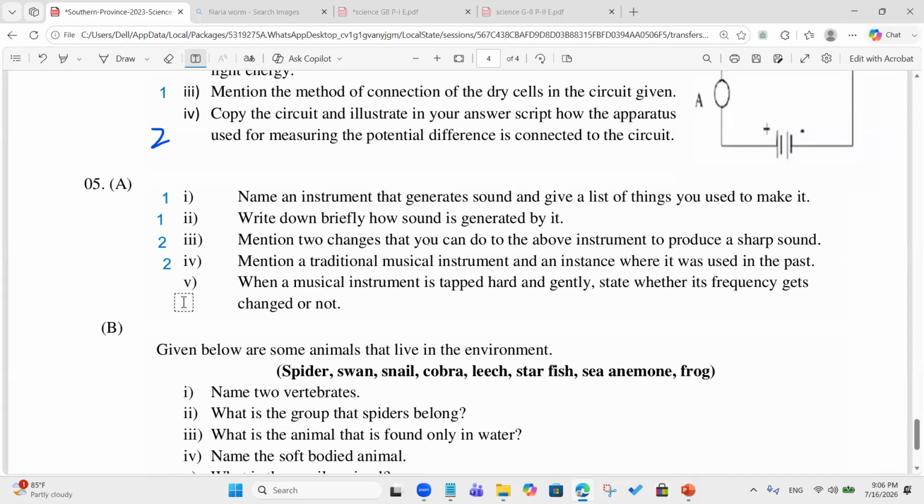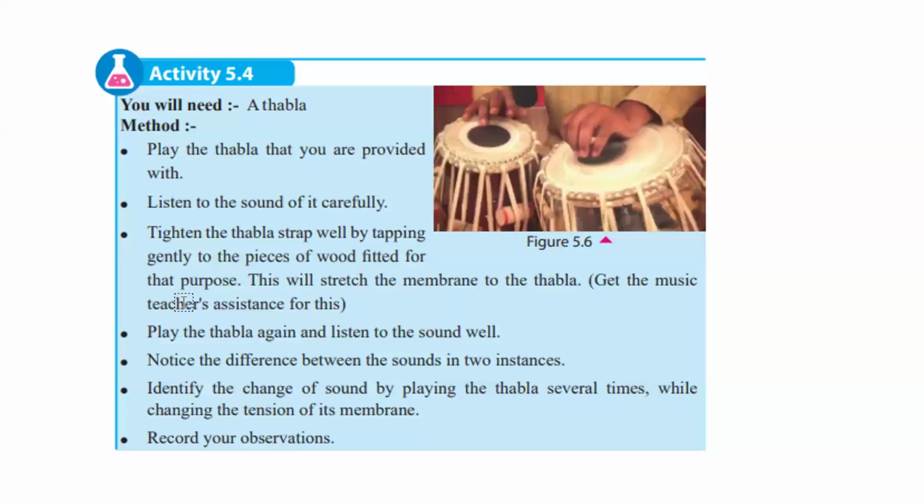Others, what is your opinion? Yes, it will change the frequency. But remember, it is not a point of change in the frequency, right? You can increase the height of the membrane, it will affect the frequency. And you can change the area of vibrating, it will change the frequency. But when you tap gently or hard, it won't affect the frequency of the sound.